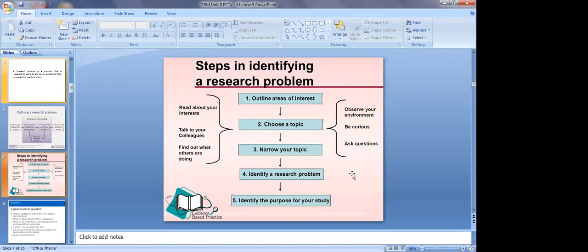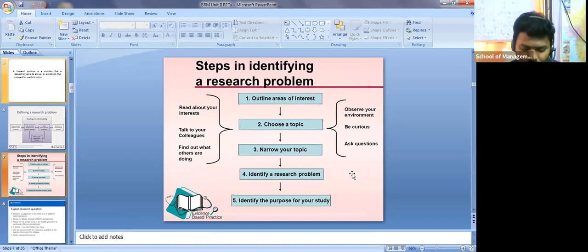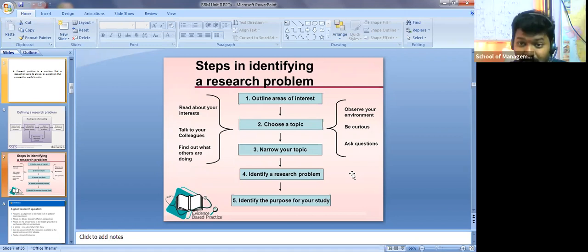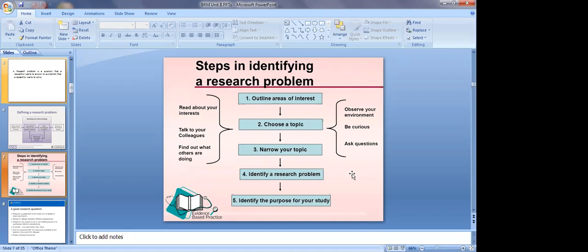Once you go to a Bata showroom, you may have heard about the pricing strategy, which is 99, 299, 399, 499, 599, 699. It's odd pricing as per marketing students. Odd pricing strategy or even pricing strategy. Yes or no?